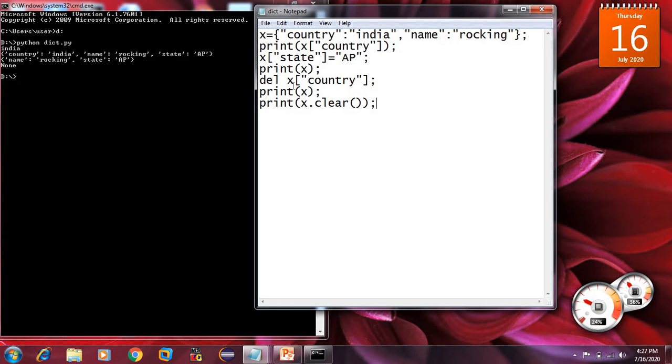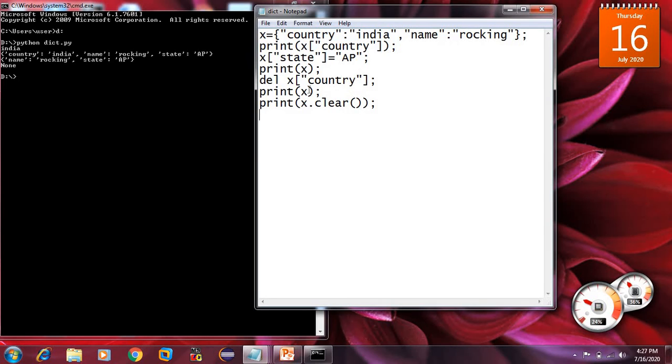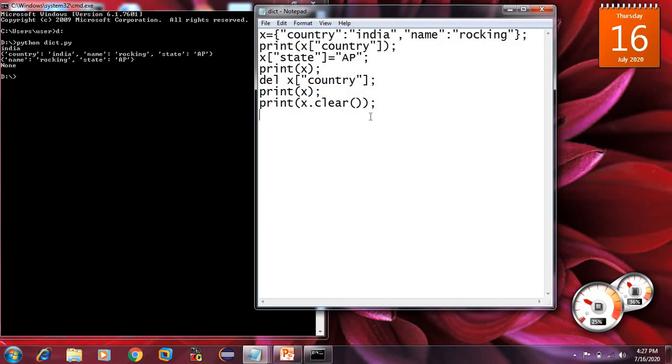Now I am deleting country. What I said, this whole thing will be lost. So we have lost everything: the country key and the India value. Name rocking will still be printed. Next, I have tried to clear everything. So what answer will I get? None. Let us check. If I delete everything, like delete, yes.